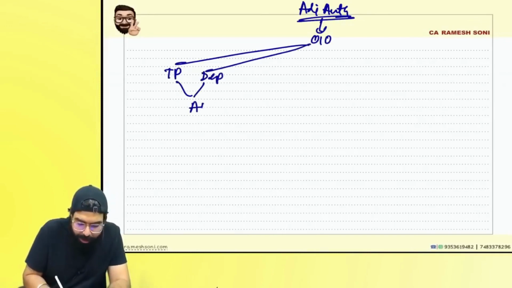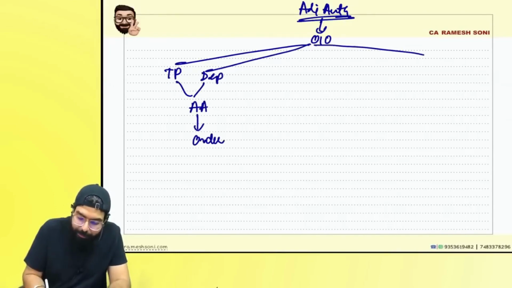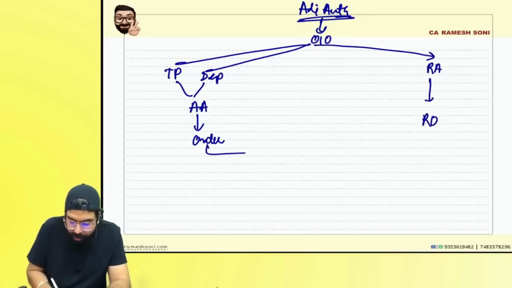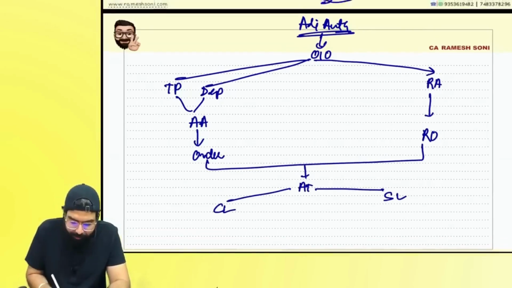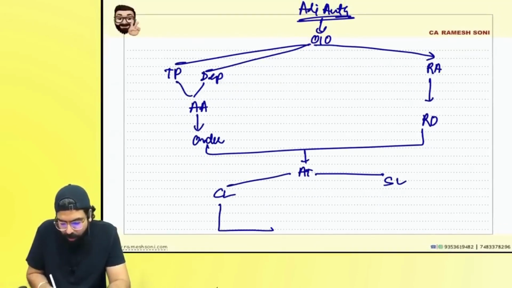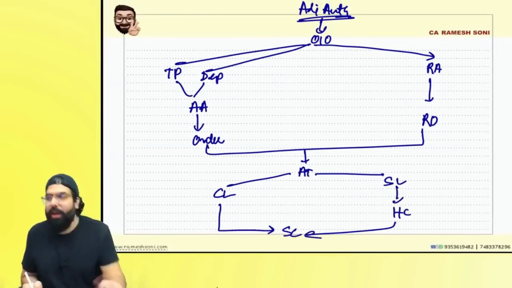First of all, they will go to the appellate authority. They will go ahead and pass the order. If the department could not go within 6 months, then the revisionary authority will go ahead and pass a revisional order. Always remember, against this you can go to the appellate tribunal. Appellate tribunal central level, appellate tribunal state level. Against the central level appellate tribunal you can go directly to the Supreme Court. Here you have to go to the High Court and then to the Supreme Court.